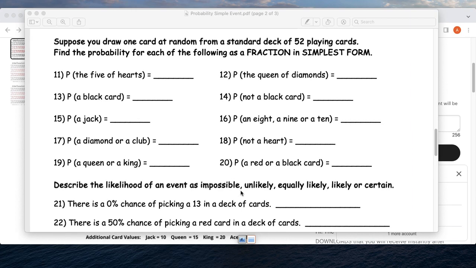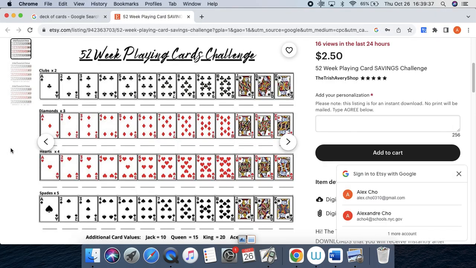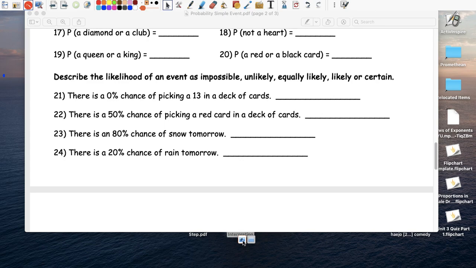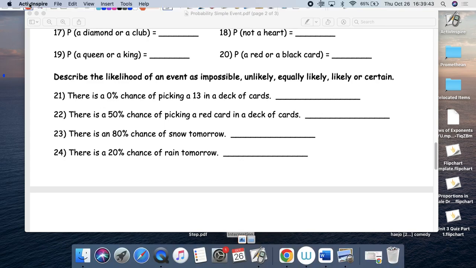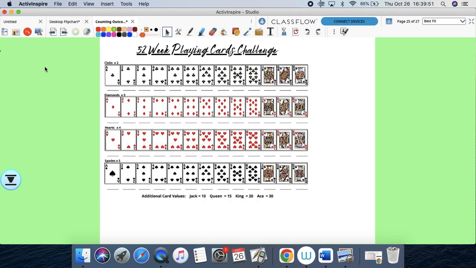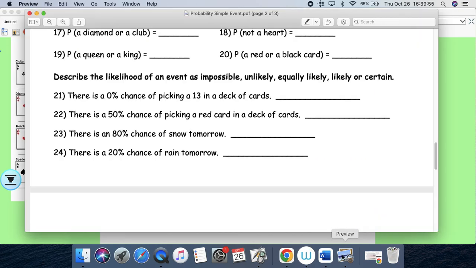For this one, let's see if I can. Okay. Sorry, guys. Maybe I can do this. Okay, so here's a deck of cards, right? And then I'm going to bring the questions over here.